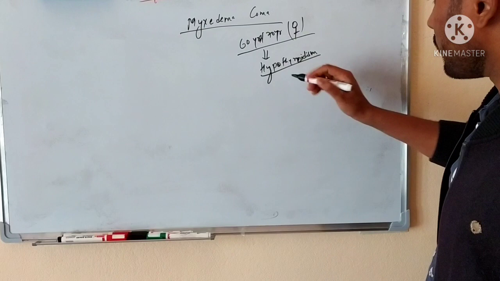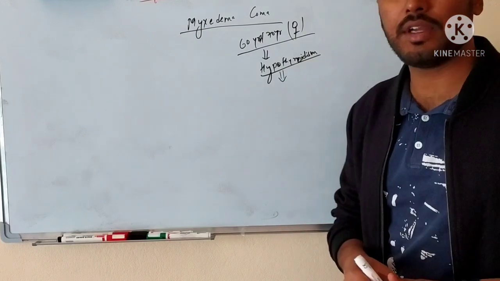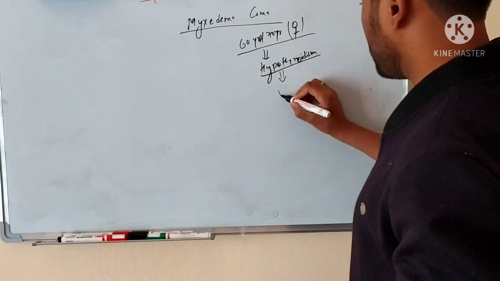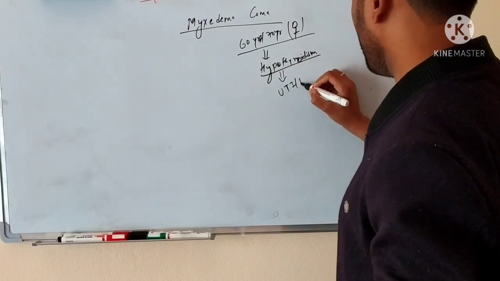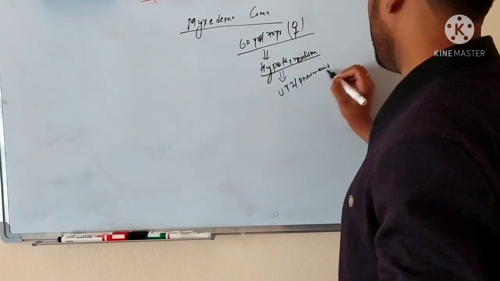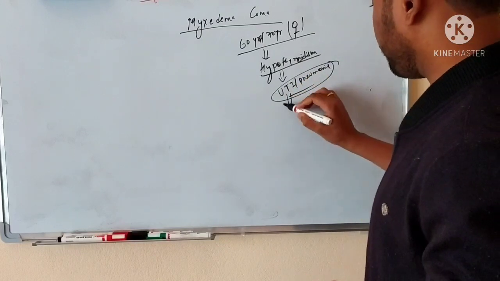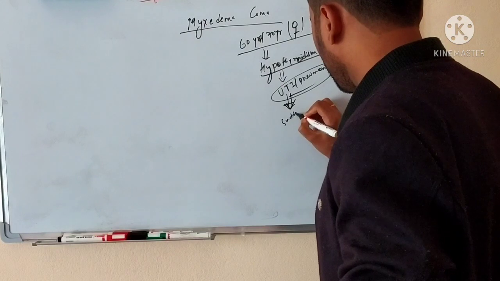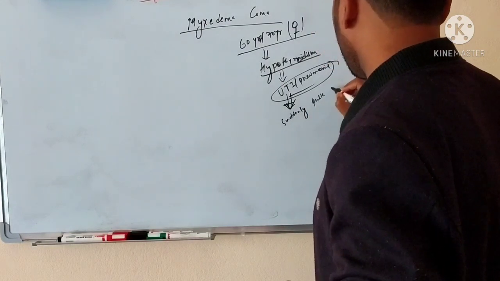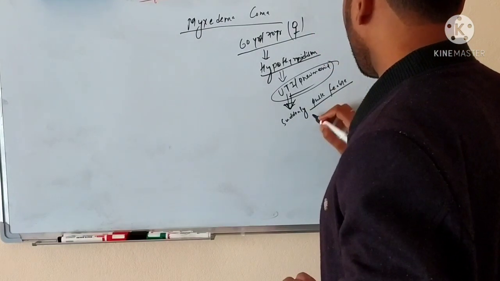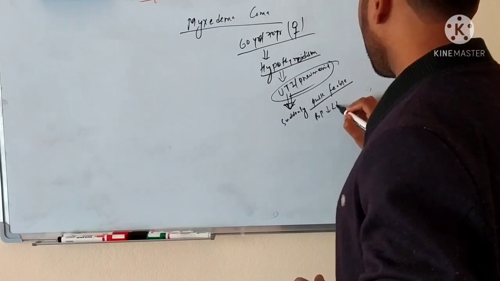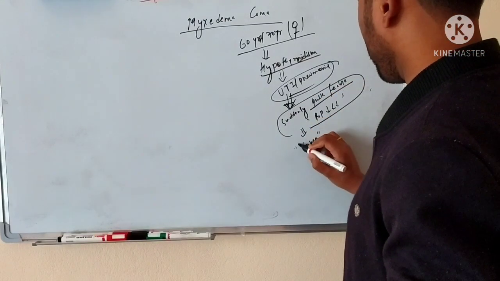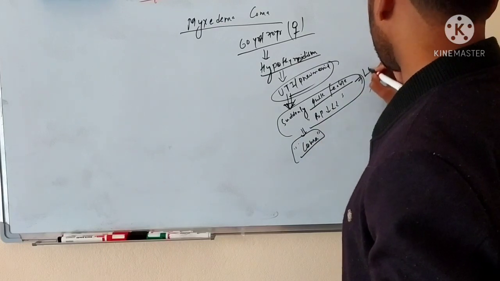So she is having all the features of hypothyroidism, that she is having cold intolerance and all other features of hypothyroidism, and now let's suppose she has got a disease, UTI or pneumonia or any kind of illness, and due to this UTI or pneumonia, suddenly her pulse becomes feeble, and her blood pressure lowers, and at last she goes into coma. She has loss of consciousness.